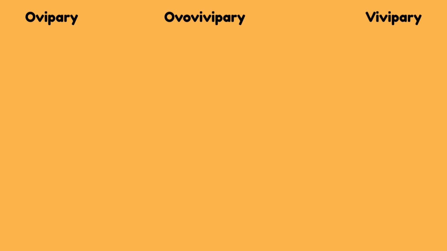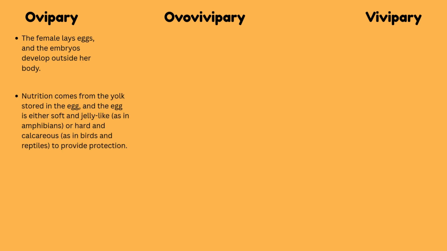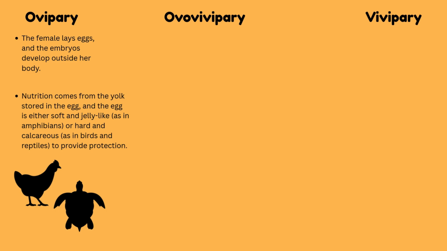There are also different modes of reproduction in invertebrates. In ovipary, the female lays eggs and the embryos develop outside her body. Nutrition comes from the yolk stored in the egg, which may be protected by jelly-like layers, as in many aquatic invertebrates, or hard coverings, as in some insects.